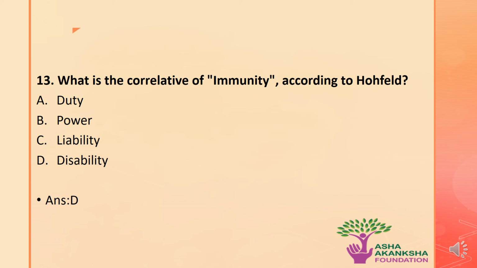The next question is, what is a correlative of immunity according to Hohfeld? The options are A. Duty, B. Power, C. Liability, or D. Disability. The correct answer to this question is option D. That is, according to Hohfeld, the correlative of immunity is disability.